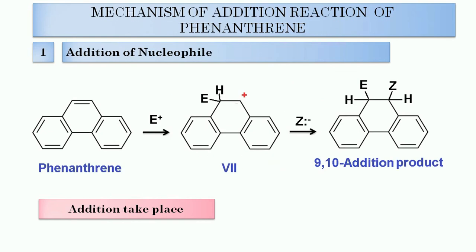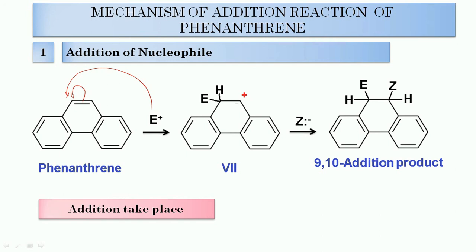Then the case of the addition reaction in case of phenanthrene. Here step number 1 is similar, it is the attack of the electrophile. In this case, this pi bond shifts toward this side and the electrophile will attack this carbon number 9, and here we get this carbocation.